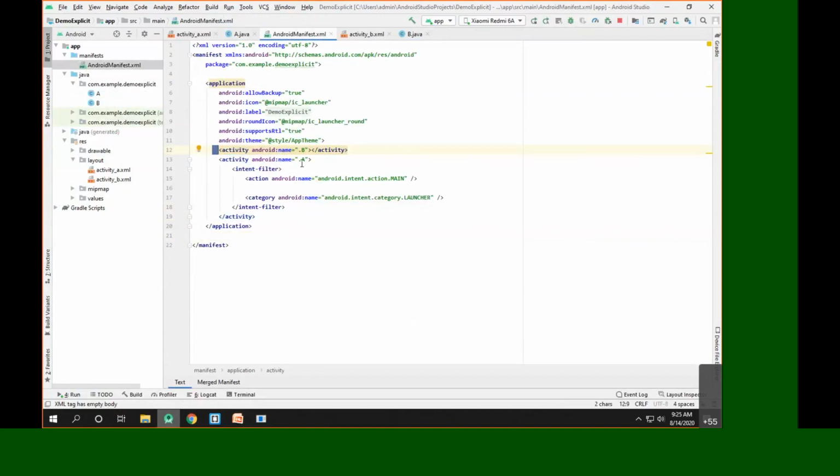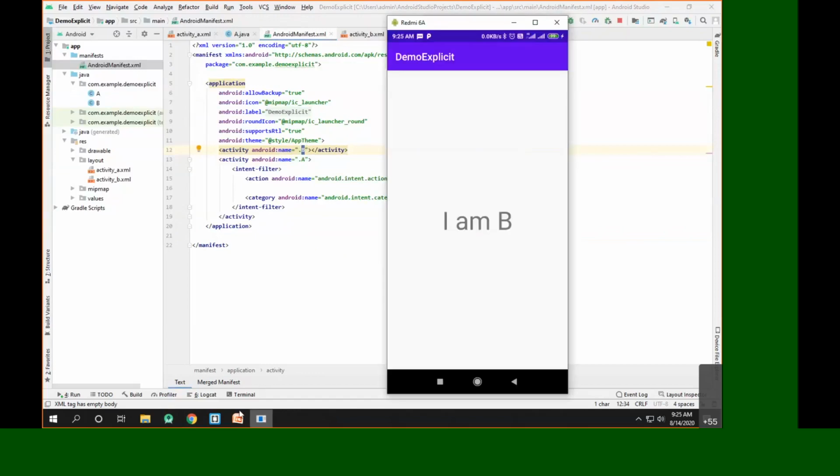One activity is with the name A, and another activity is with the class name B. Whenever the Android OS sees an activity whose name is B, it will hand over that intent to activity B.